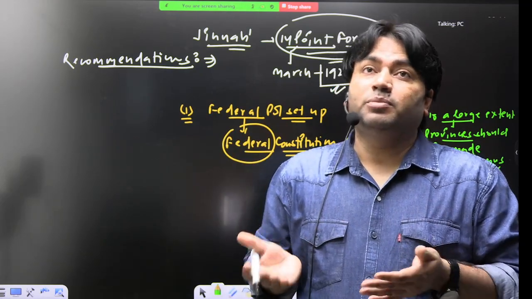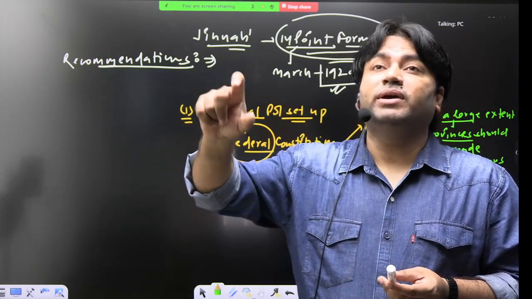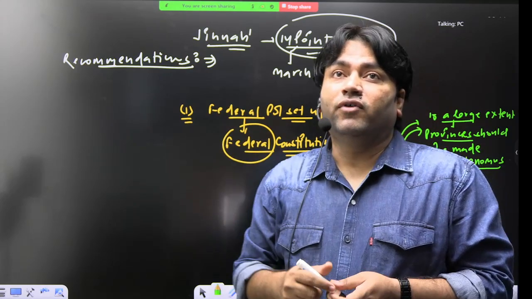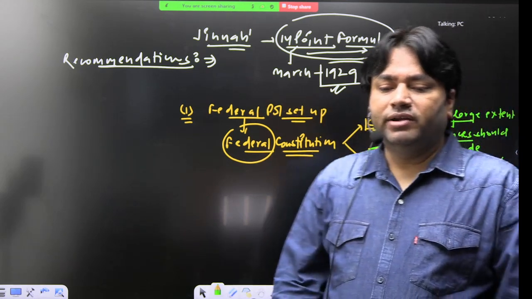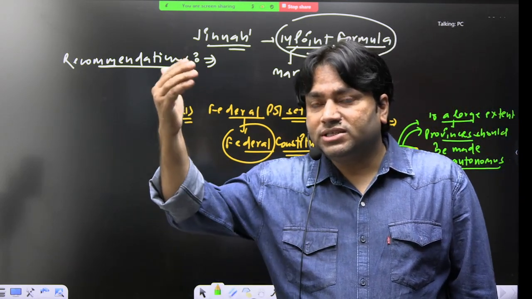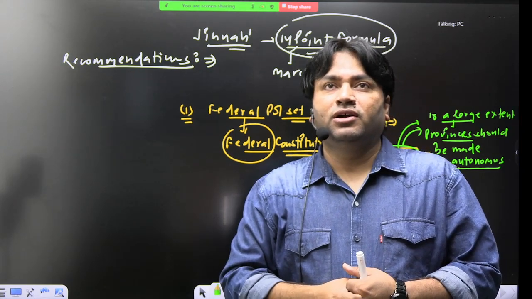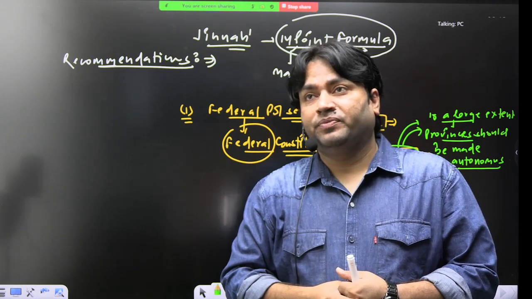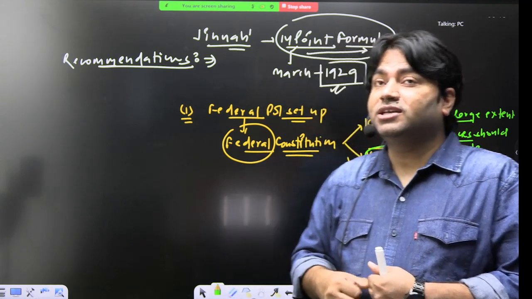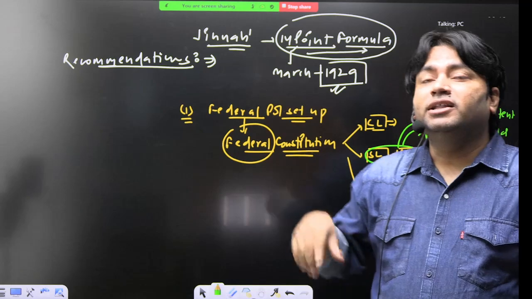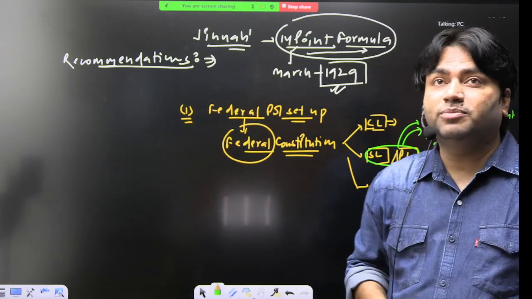What will happen if provincial autonomy is ensured? To a large extent, it will make provinces powerful. What will happen if residuary powers are given to the provinces? It will also make the provinces powerful. So what is the threat of this suggestion? What could be the possible threat? The possible threat could be, in future, if these suggestions are accepted, this will promote disintegrating tendencies. This is the most important point.